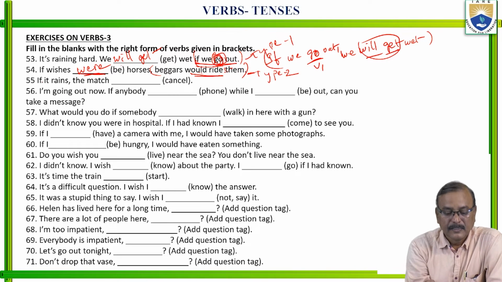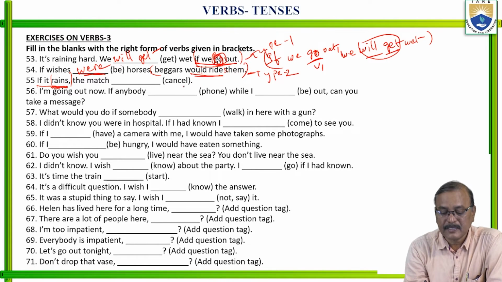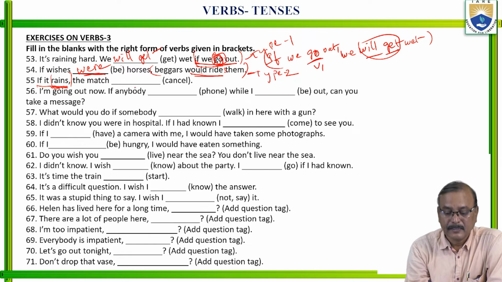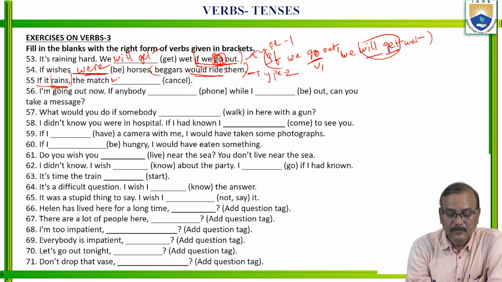Next, 55. If it rains, in the if clause, what is the tense here? Rains, present tense. In the if clause, present tense. In the main clause, it should be future. The match will be cancelled.